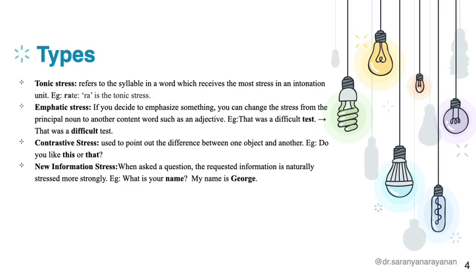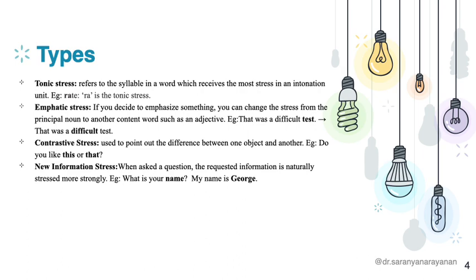This is what we call emphatic stress, when we wish to switch or transition the emphasis from one word to another. Then we have contrastive stress. Like the word indicates, when we are trying to point out the difference between one object and the other, we will have to stress those two words. For example, do you like this or that? Do you want a pen or a pencil? So I'm giving two options over here and I wish to stress those two options.